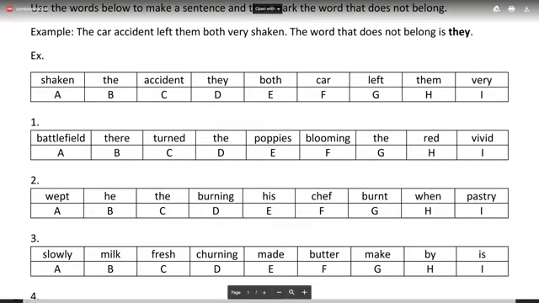All of you are doing the second one right. I'll give that to Gitanjali. She's done that right: the chef wept when he burned his pastry. Naughty chef, how can you burn the pastry?